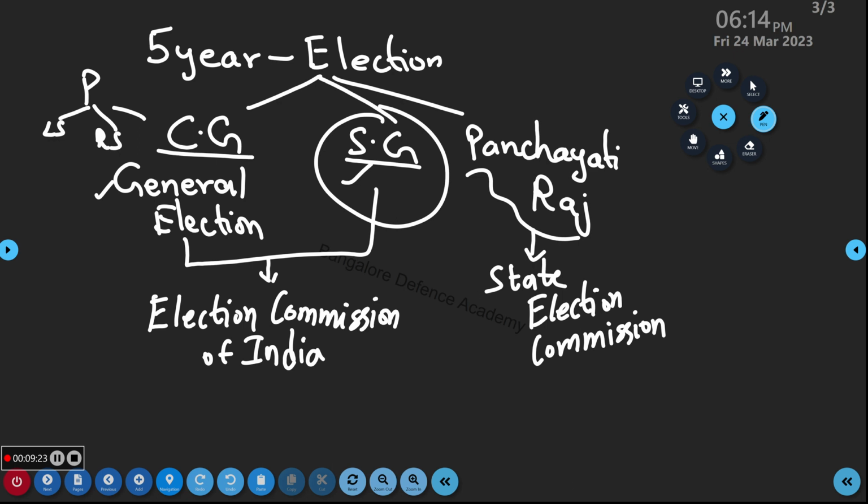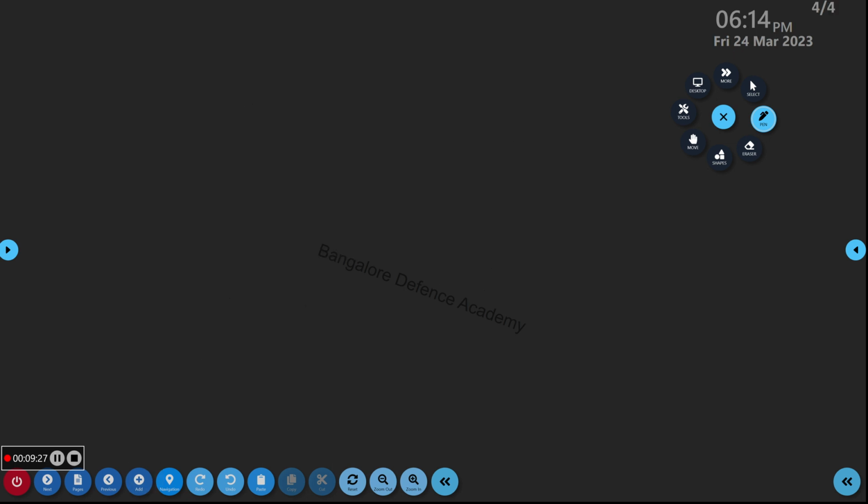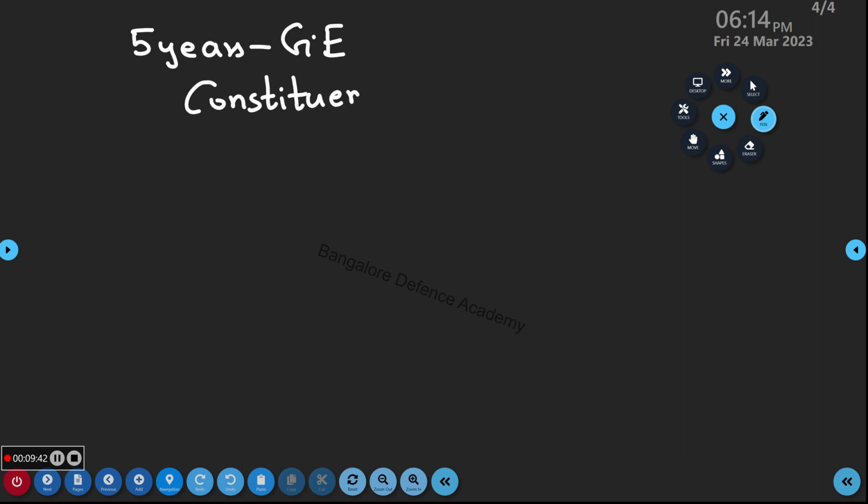Okay, general election is for every 5 years, and we have something called as constituency. Write down this important point: delimitation committee. Delimitation committee fixes